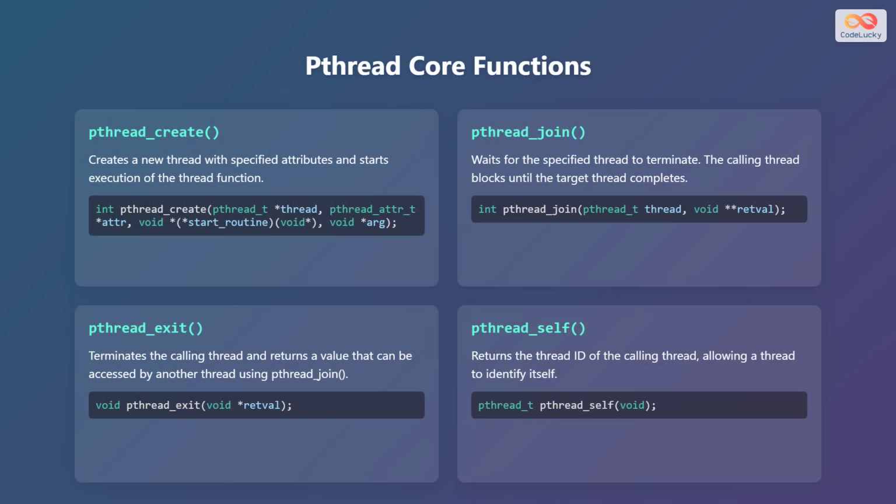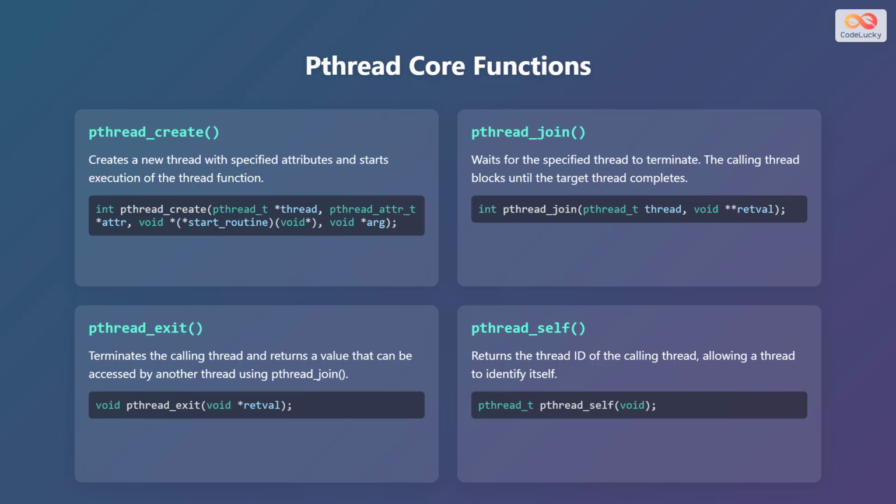Let's explore some of the core functions provided by Pthreads. The first function is pthread_create. This function creates a new thread with specified attributes and starts execution of the thread function. Its syntax is int pthread_create. It takes 4 arguments. The first argument is pthread_t *thread.